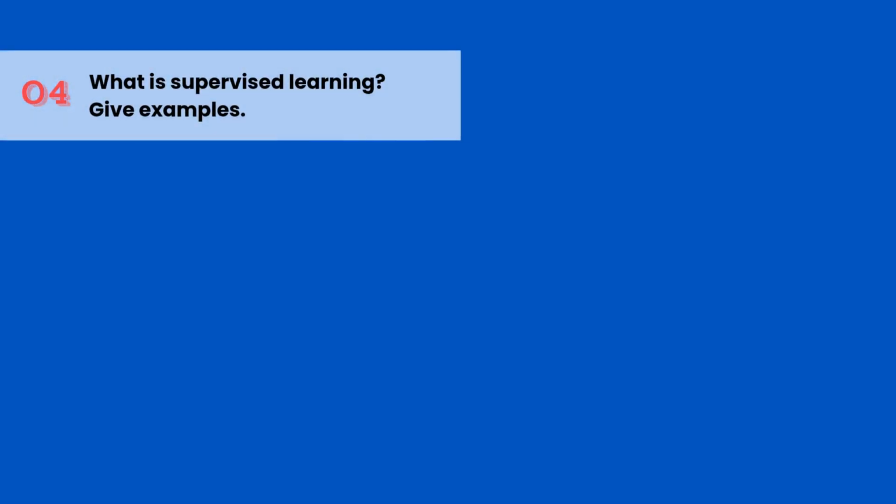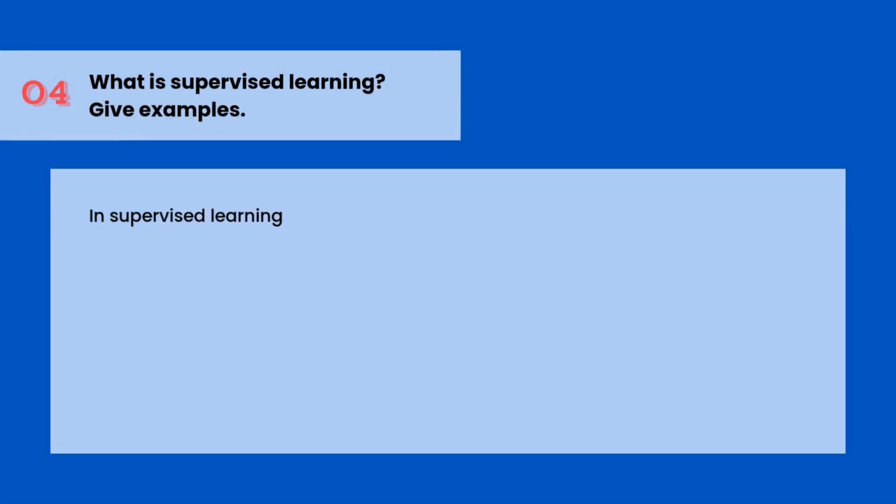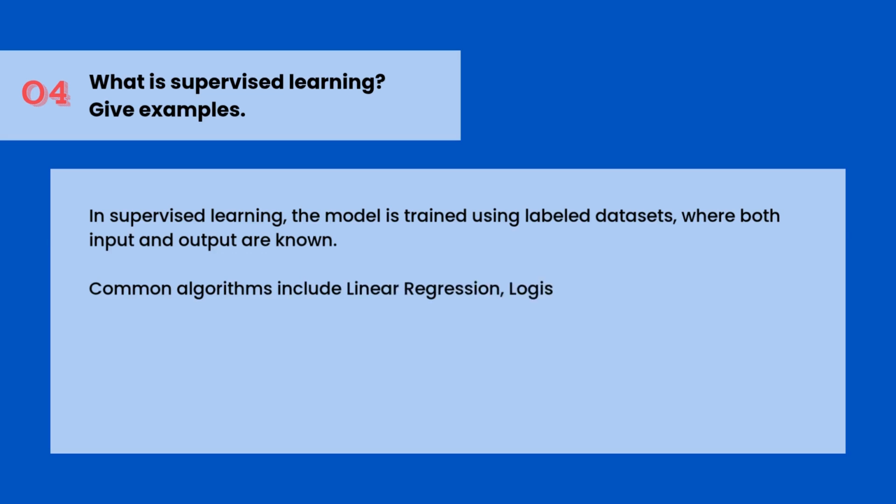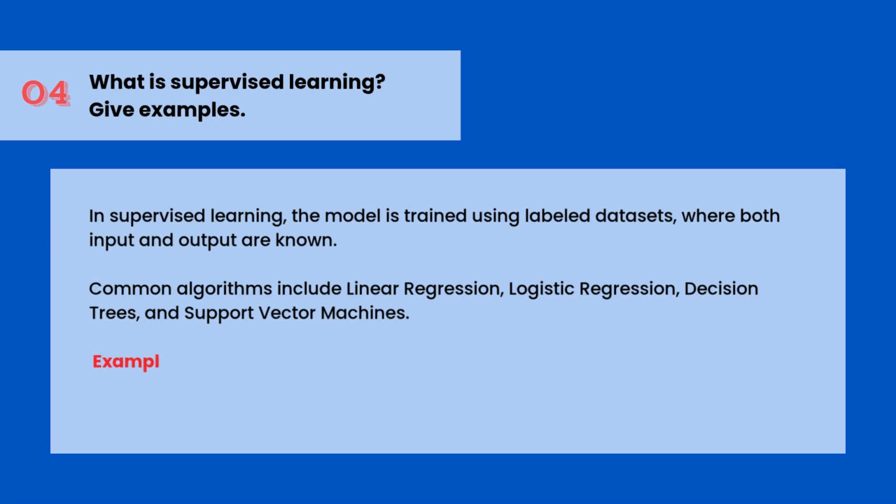What is supervised learning? Give examples. In supervised learning, the model is trained using labeled datasets where both input and output are known. Common algorithms include linear regression, logistic regression, decision trees, and support vector machines. Example: predicting a student's score based on study hours.